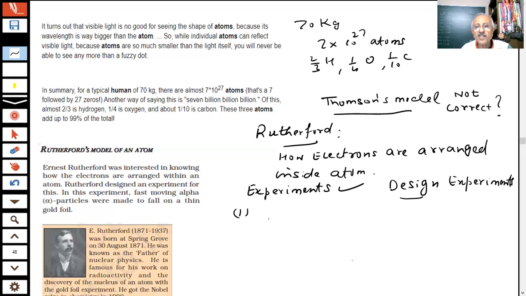In this experiment, Rutherford used alpha particles. Which particles am I saying? Alpha particles, student. In your books, they will be shown like this, alpha particle. This is the symbol of alpha particles. What are alpha particles? We will tell you everything in this experiment.